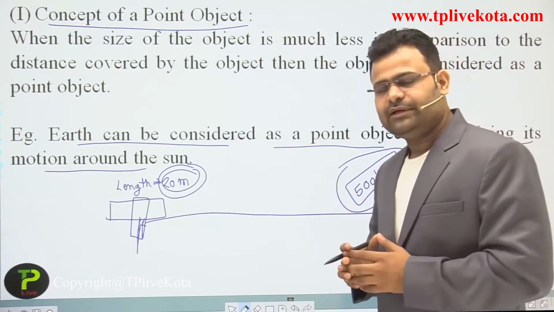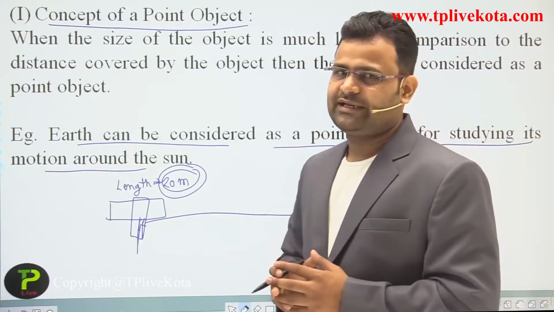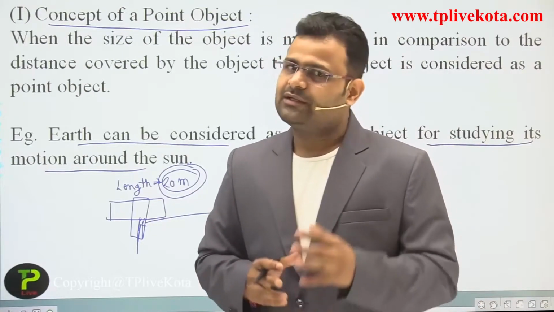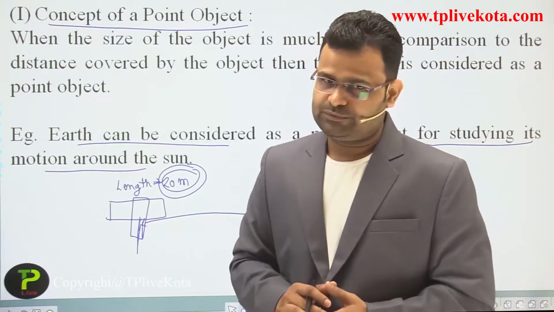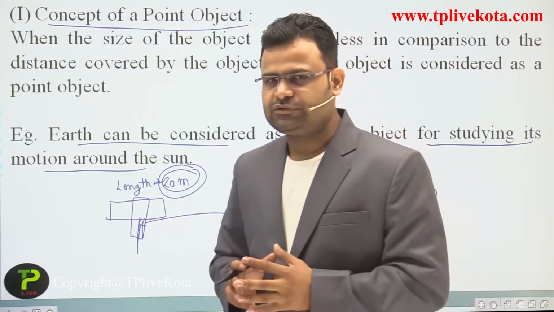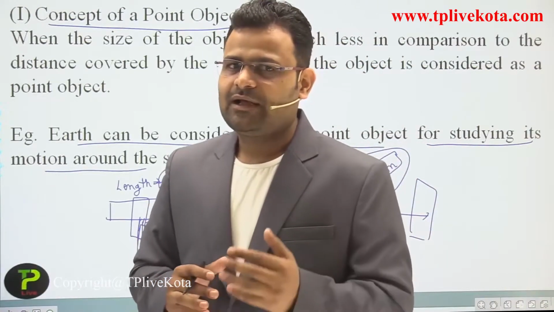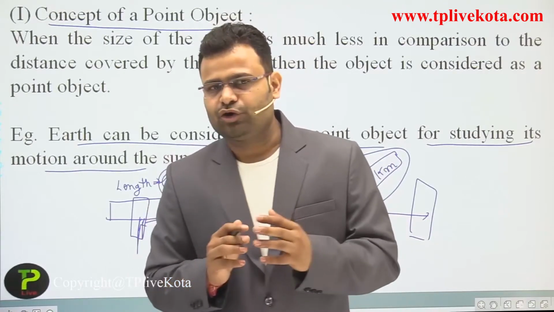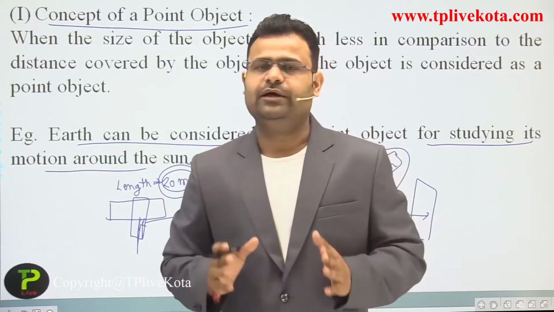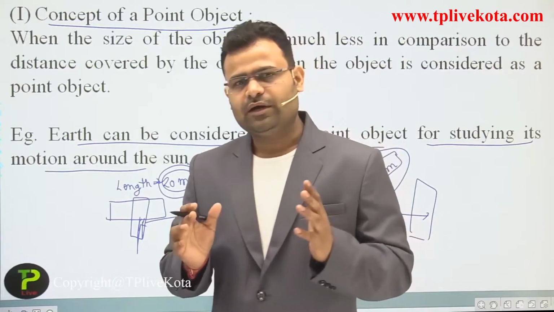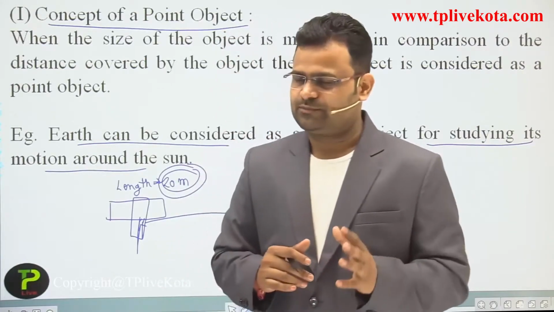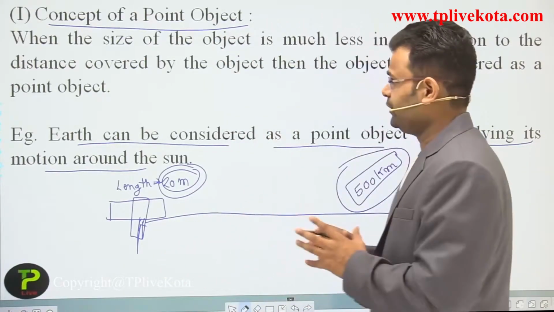So at that time, dear students, we are not considering the size of the object. What is the concept of a point object? If you are traveling a large distance, we are not considering the size of the object, as it doesn't matter for any calculations. So that is the concept of a point object.